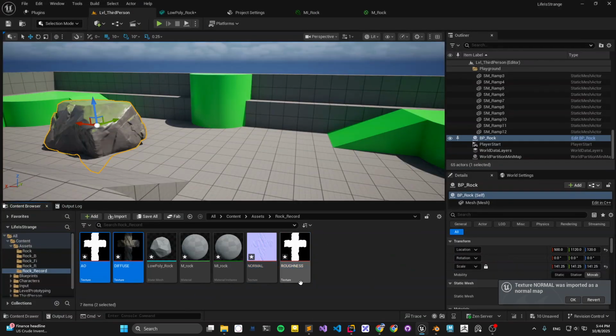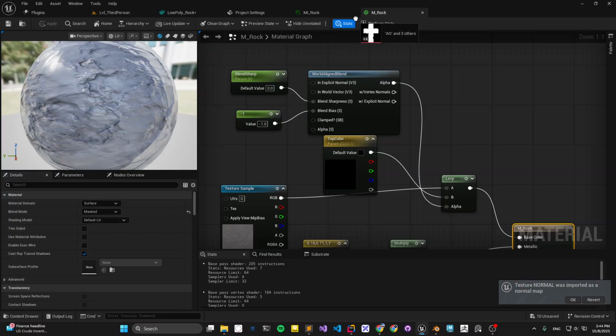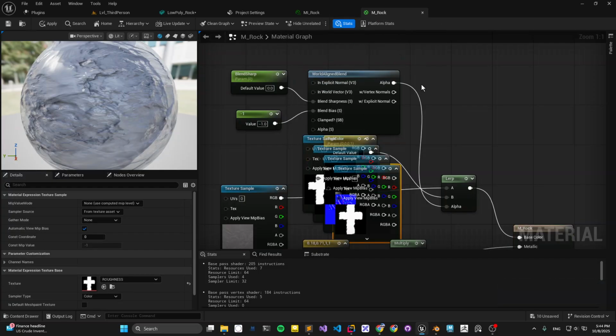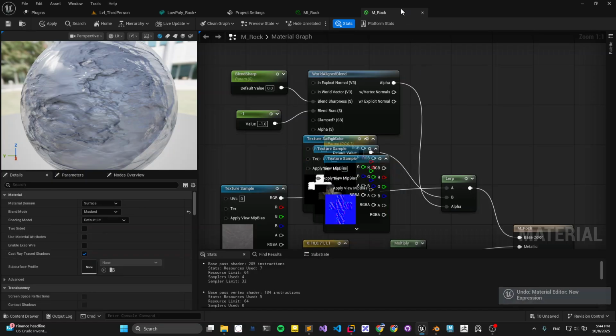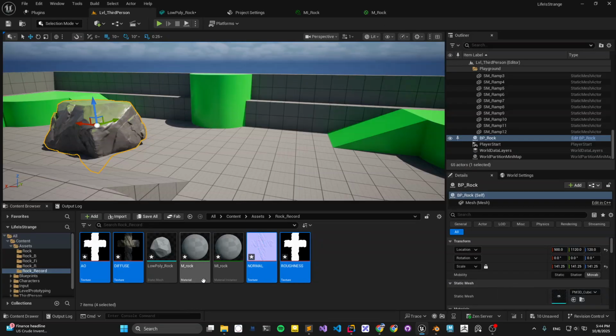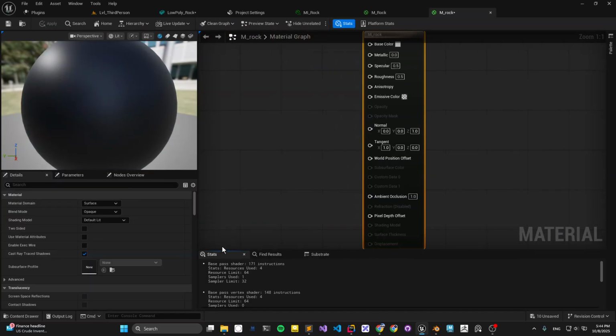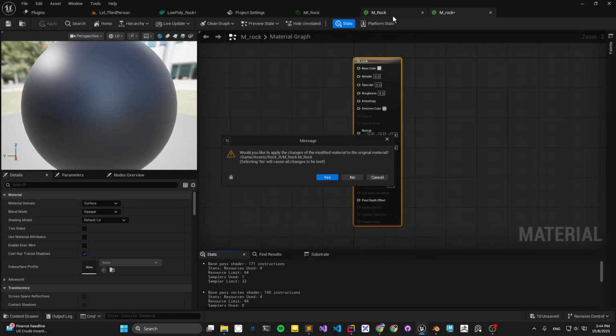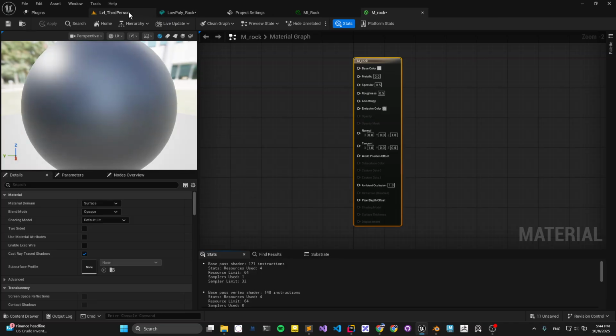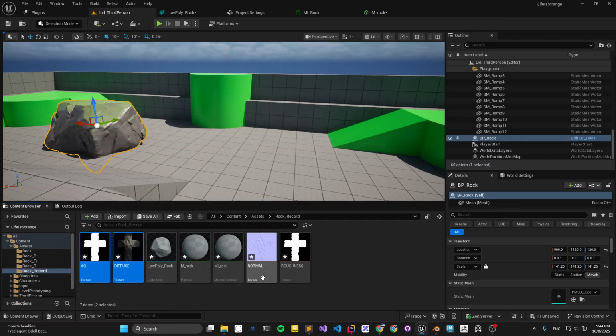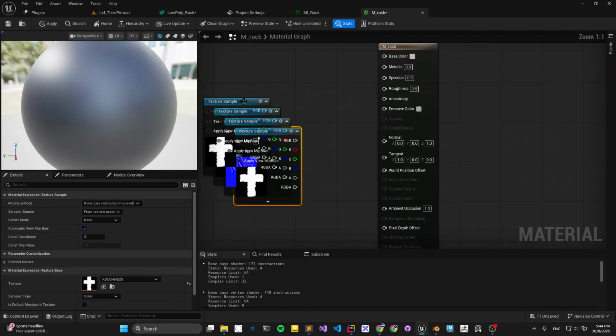And then we click those textures and drag them to the material. This one. Let's see. Let's undo that. And material. Yeah, this one is good. Cool.